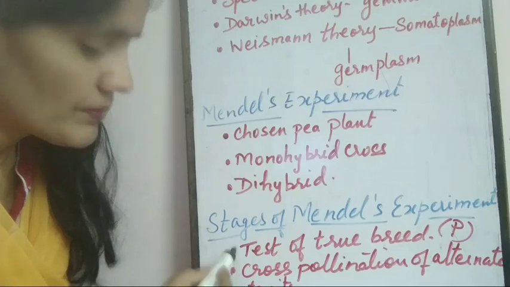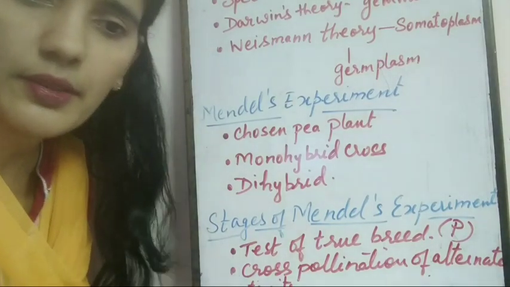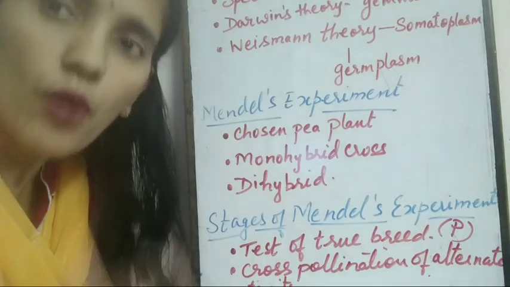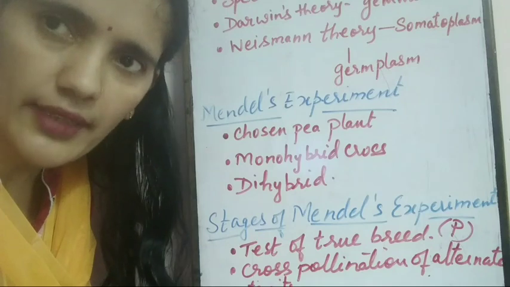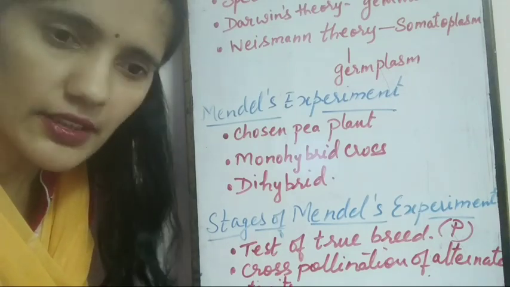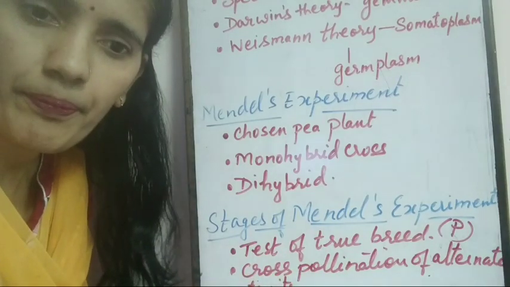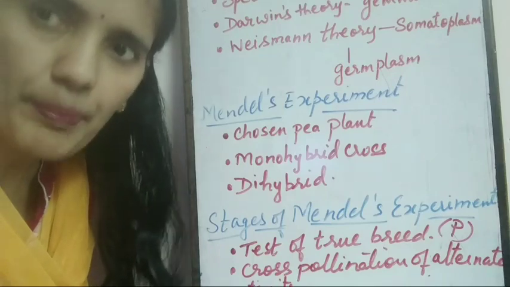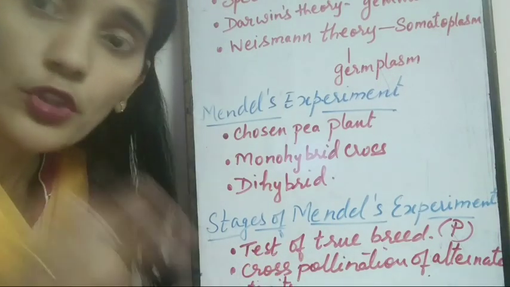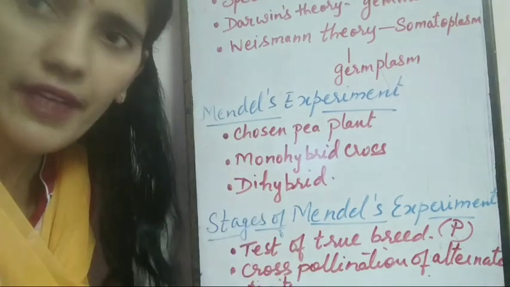Now, the second stage was cross pollination of alternate traits. So what has he done? He has taken plants with alternate forms of traits, that is, plants with alternate characters, and then he has cross-pollinated them. For example, previously he took a red flower plant which produces only red flowers and a white flower plant which produces only white flowers.